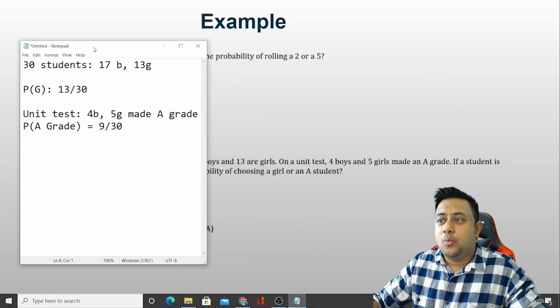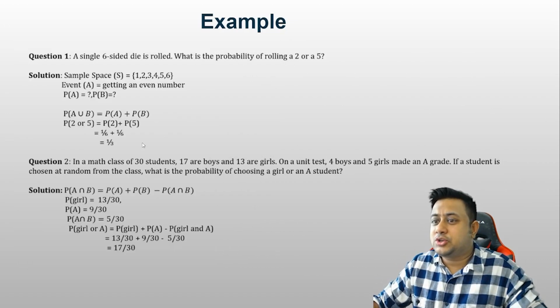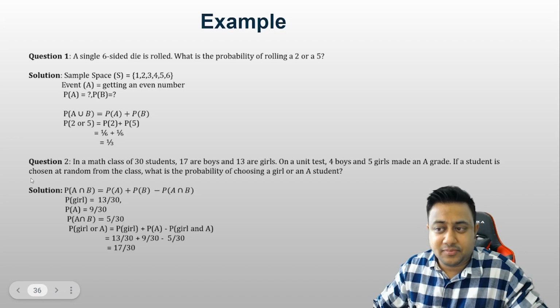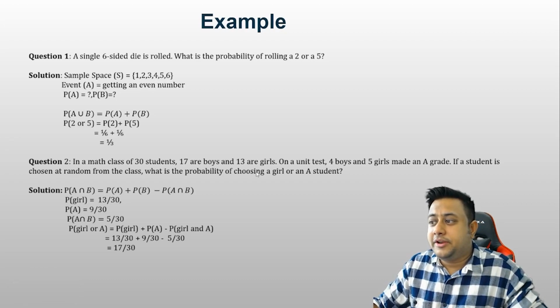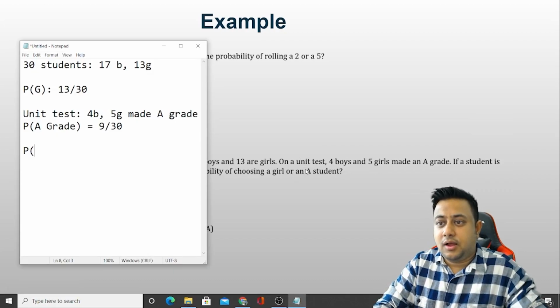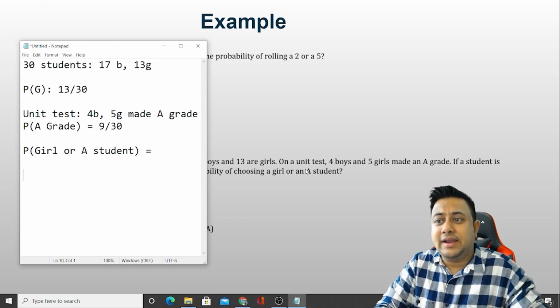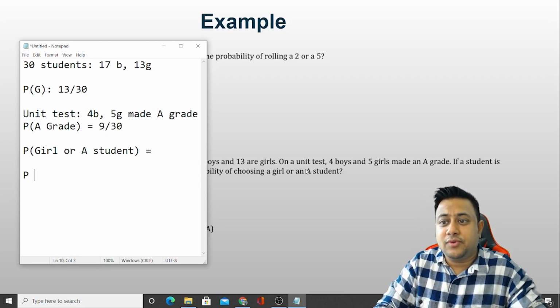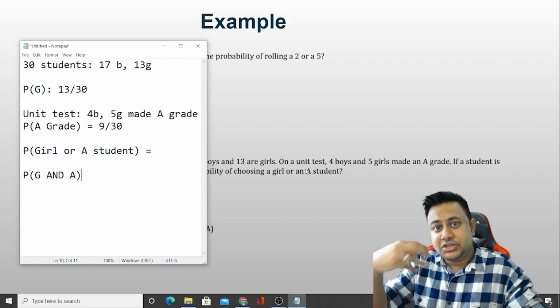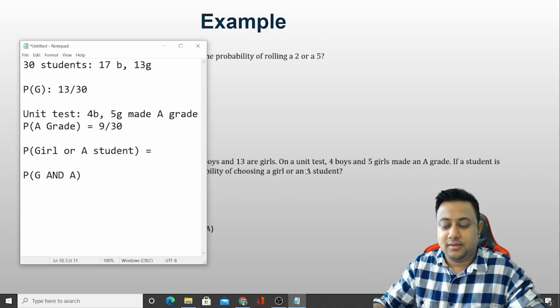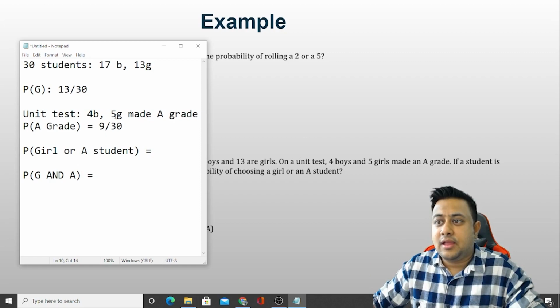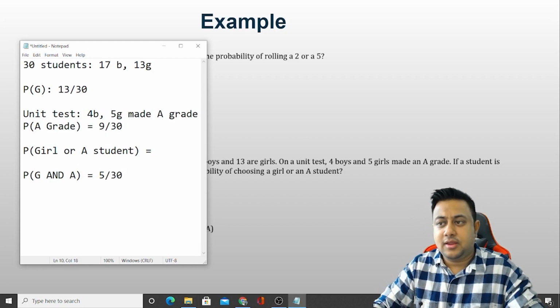And if my question is, if a student is chosen at random, what is the probability of choosing a girl or an A grade student? Now, before finding girl or A, let's try to find the probability of girl and A. That means she should be a girl and A. That is nothing but 5 by 30. I hope everybody is clear. Girl and A grade, 5 by 30.